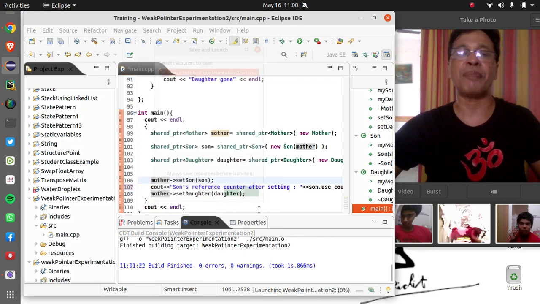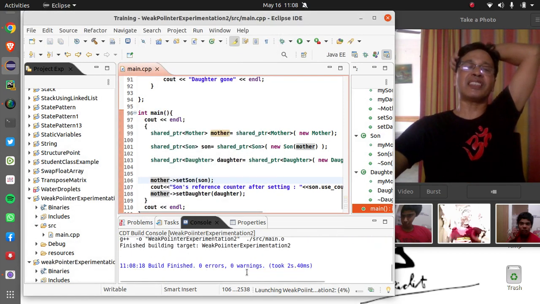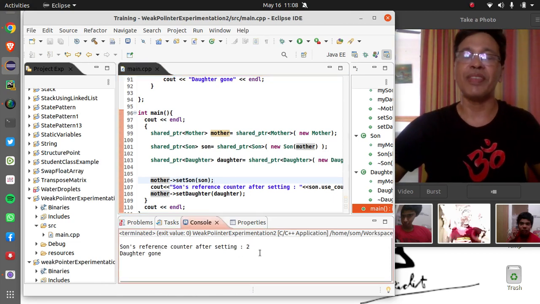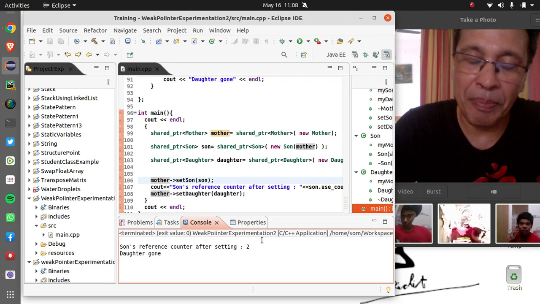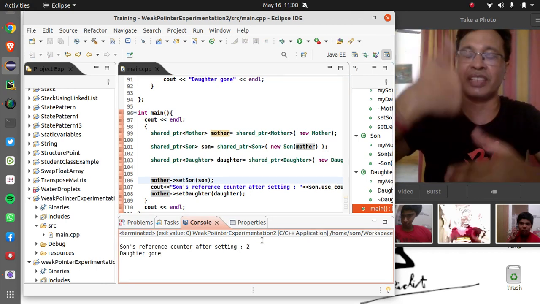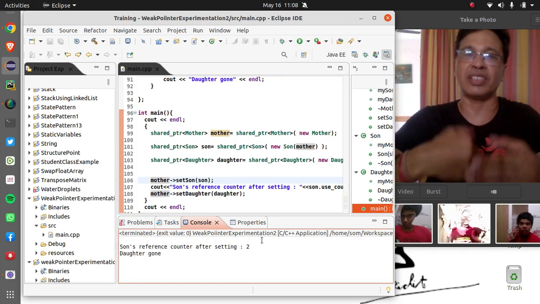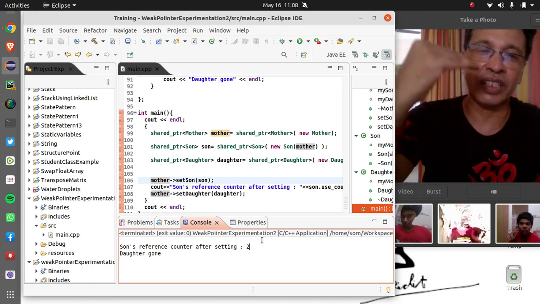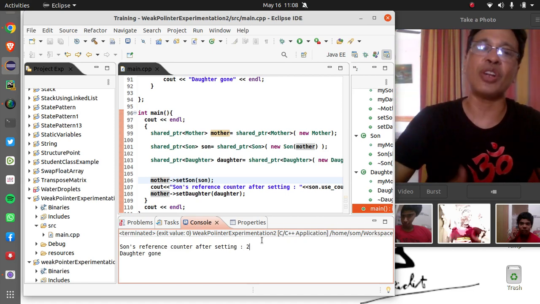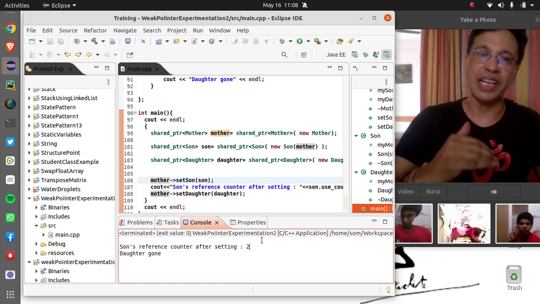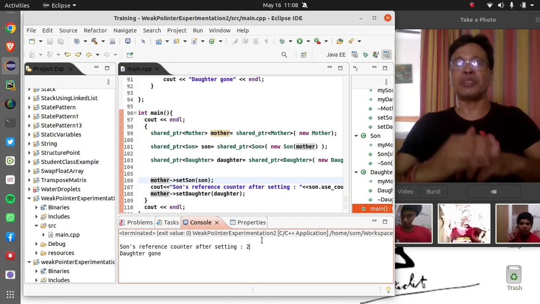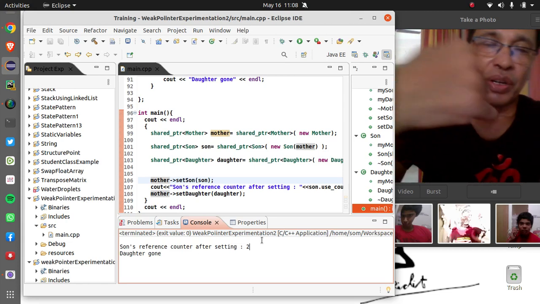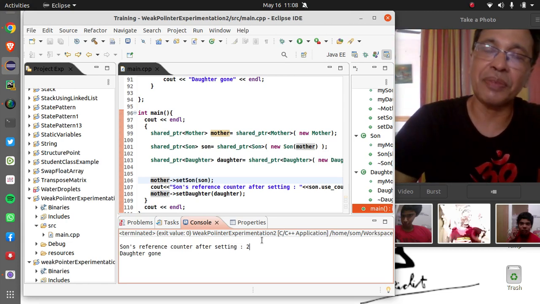What will happen here? After the son is set, the son's reference counter is 2. Whenever the main is over, the stack will be unwound in last in first out order. The daughter was created at the end, so the daughter will be removed. Daughter gone, that's okay. But the son's reference counter has become 2, so it will decrease by 1 after removal. So the son's reference counter will be 1.